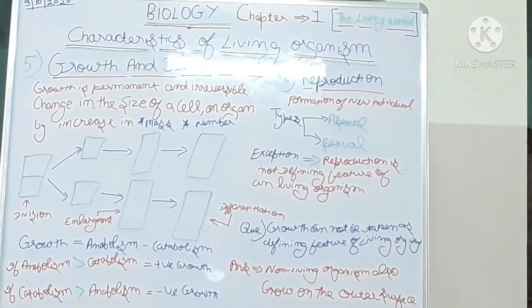Now here is the diagram shown below that the three characteristics important for growth are division, enlargement and differentiation.